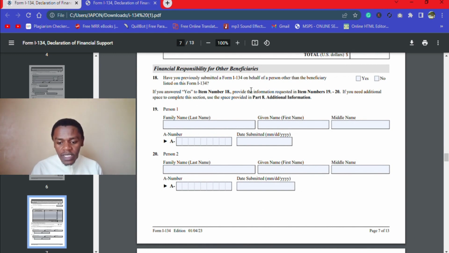Have you previously submitted Form I-134 on behalf of a person? So my advice is that if possible, you should be sponsoring one person at a time. But if you have enough wealth, then you can sponsor several. And if you have sponsored, you say yes, and then you fill the information of that other person that you are sponsoring here.